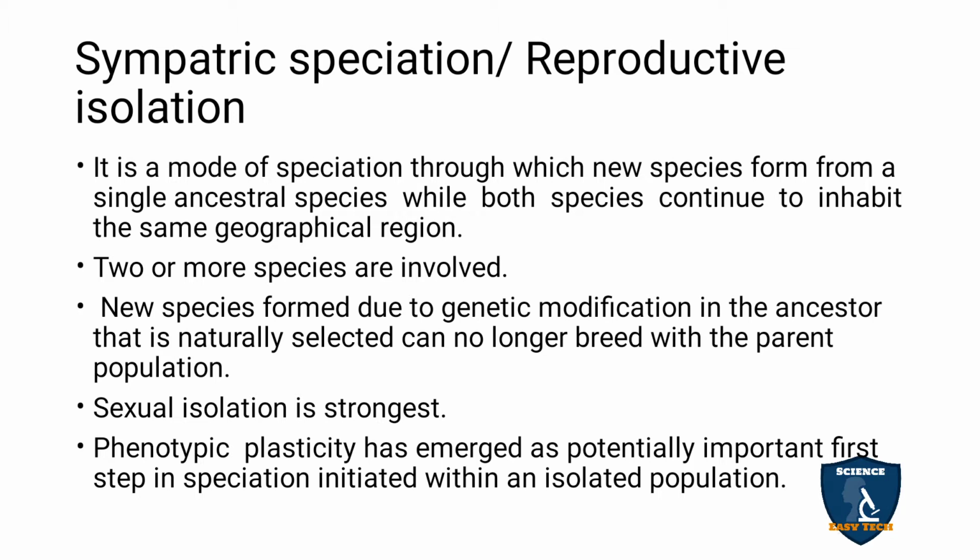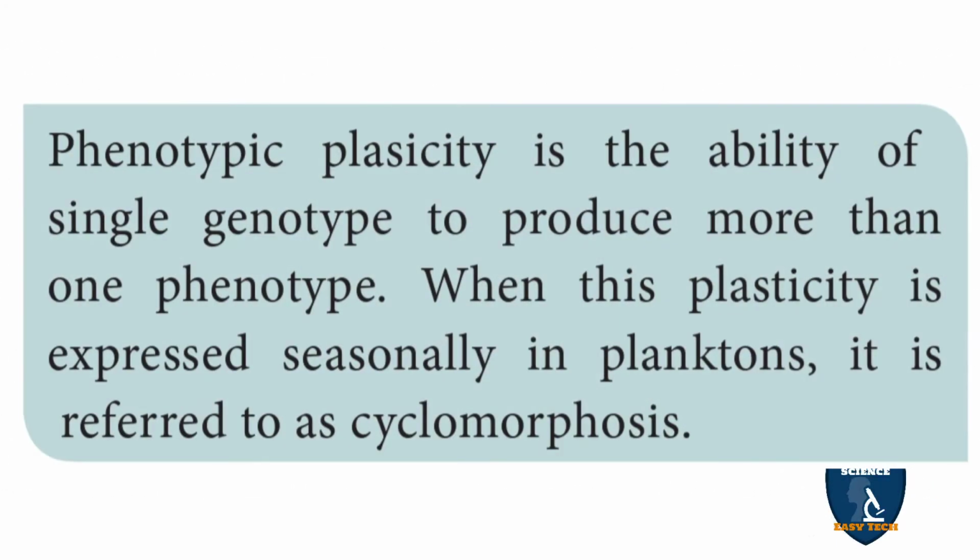Phenotypic plasticity has emerged as a potentially important first step in speciation, initiated within an isolated population. So phenotypic plasticity is important to isolate the population. What is phenotypic plasticity?